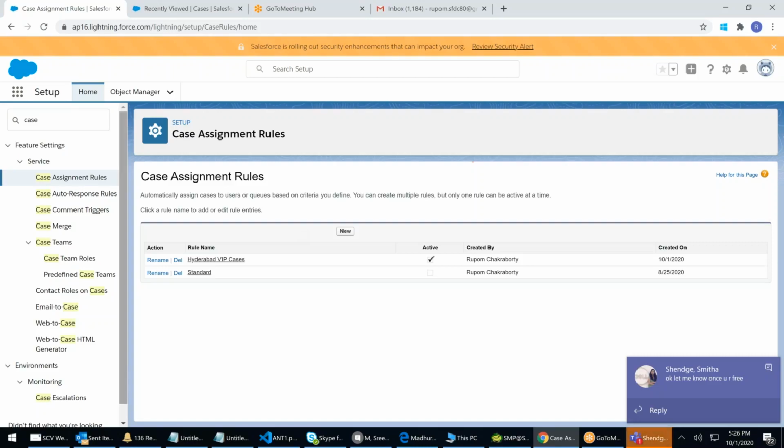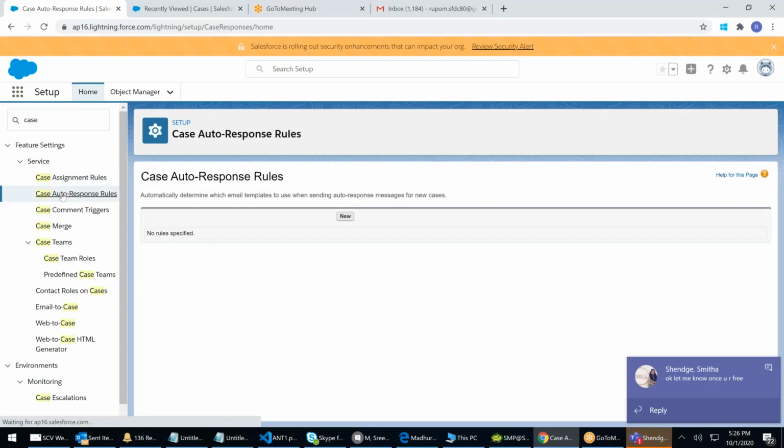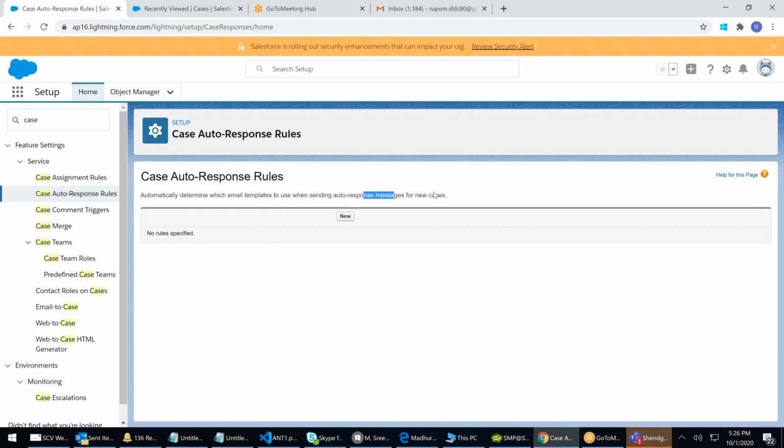Same way, case auto response rule. Automatically determine which template to use when sending an automatic response message for a new case. Whenever you create a new case, I want the customer to be informed automatically: your case has been registered, your case number is this, and this is the case title. We will get back to you within 48 hours. In case you are not, then please call our customer service with this case number. You can create a mail template.